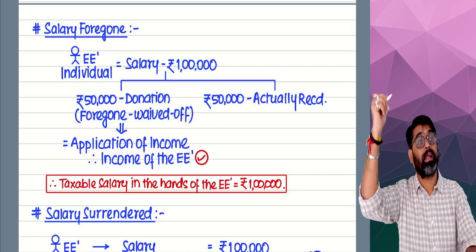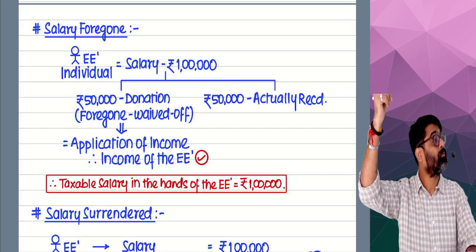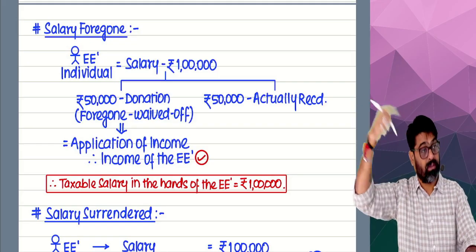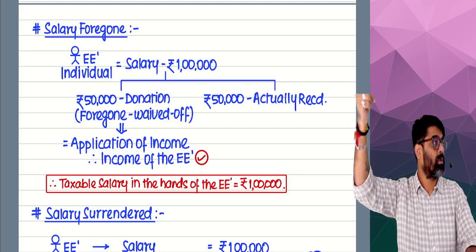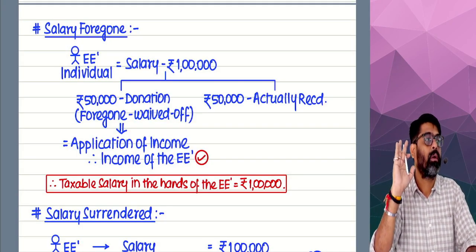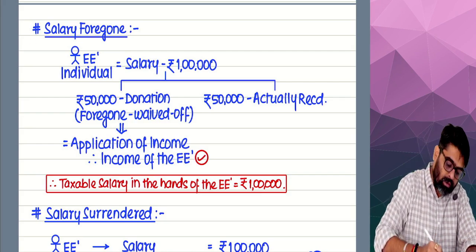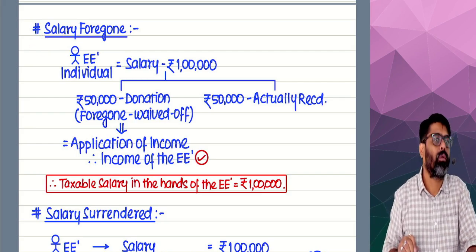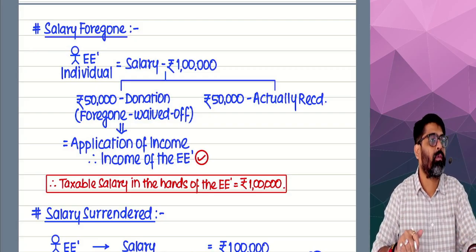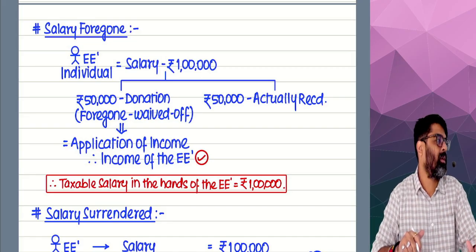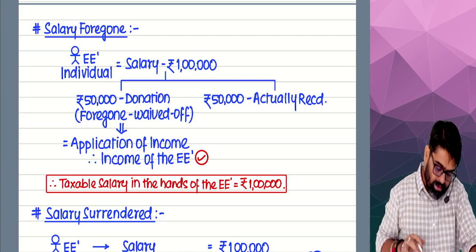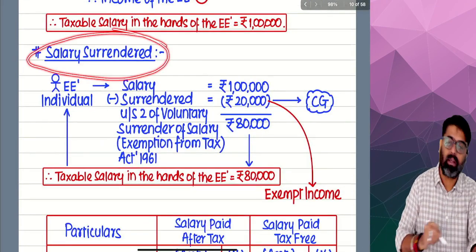So there is one section, 80G. Out of my GTI, I can take the deduction of this donation under 80G, provided the conditions of 80G are satisfied. Getting it or not? Everyone understood? So this was salary foregone. So what is the bottom line? Any salary foregone, any salary waived off by the employee is his salary only. Has to be taxable because that is application of income. Yes or no? Next one, if the salary is surrendered.